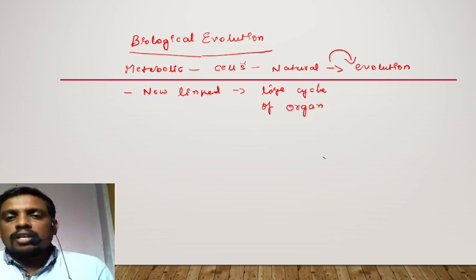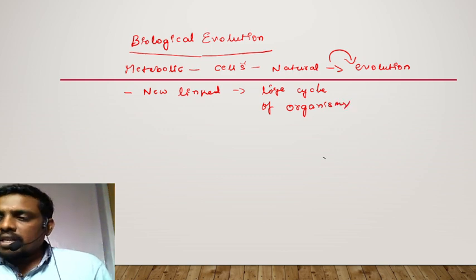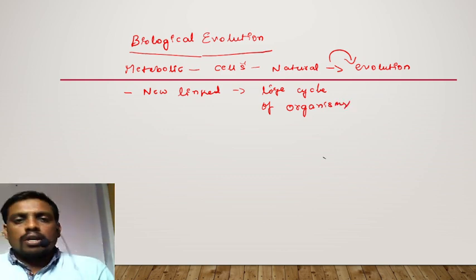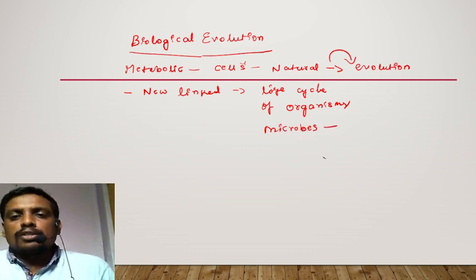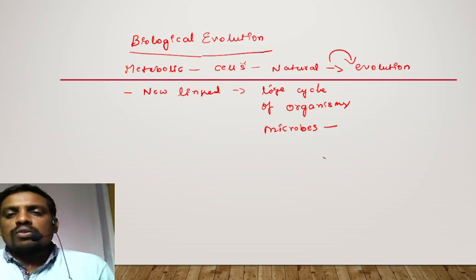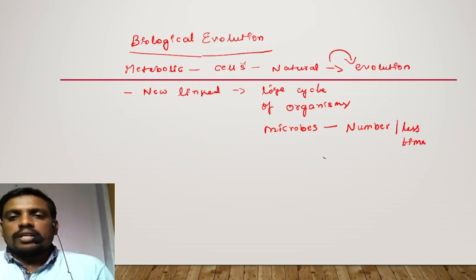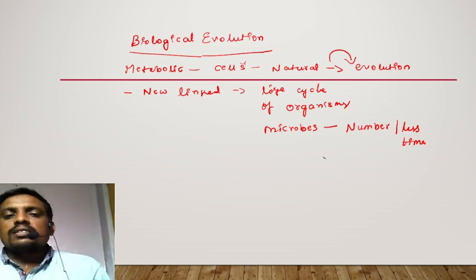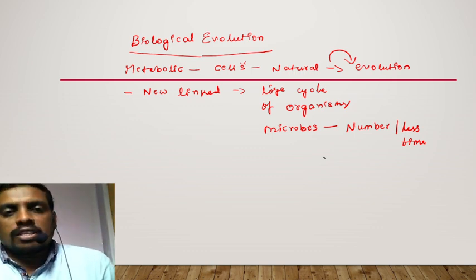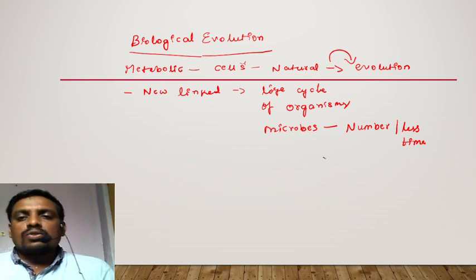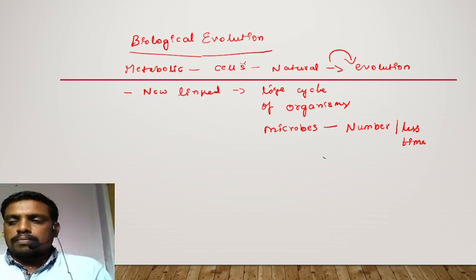Every organism has a specific life cycle. For example, let us take microbes. Under favorable conditions, microbes multiply into crores of microbes. Their number gradually increases within a short period of time. Hence, it is clearly said that it is linked to the life cycles of specific organisms.